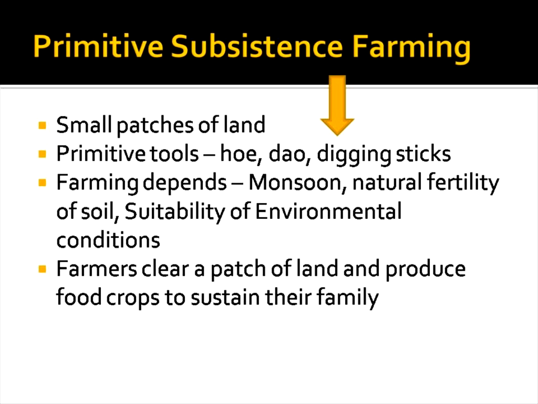This is the first method of agriculture. After money was invented, we started using money to buy material. Before that there was the barter system, which you have studied in economics, and the farmers do the same. If one family needs food grains, they will give pulses to the farmer. That is the barter system, and this is the method of farming they are doing.